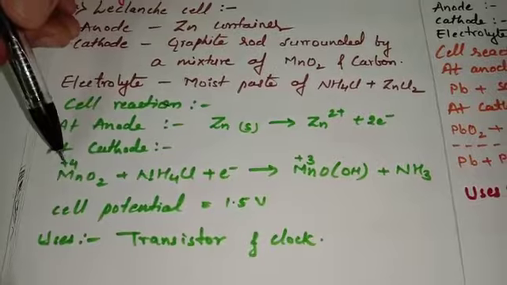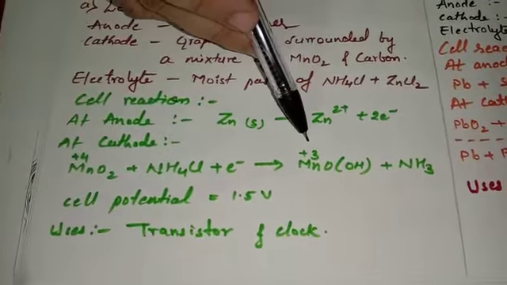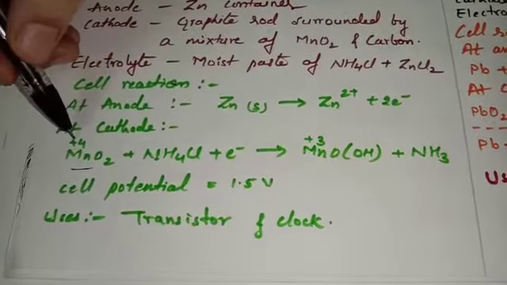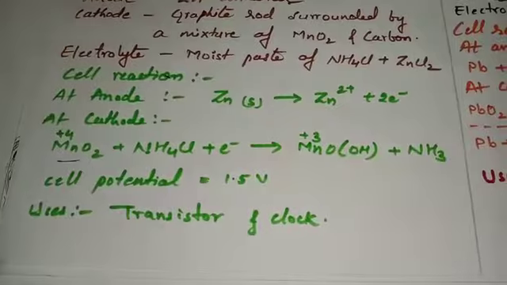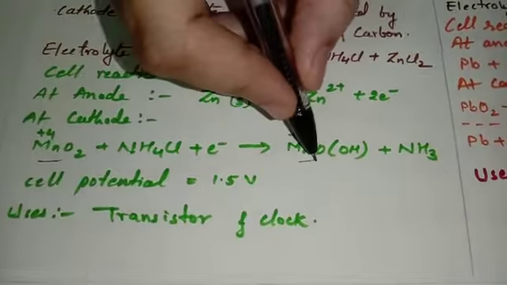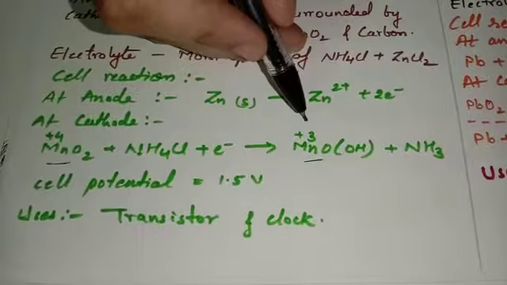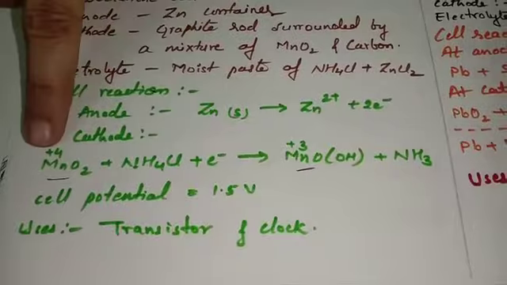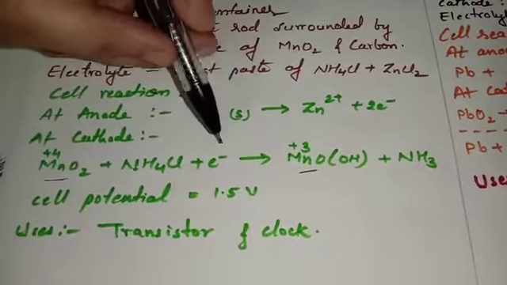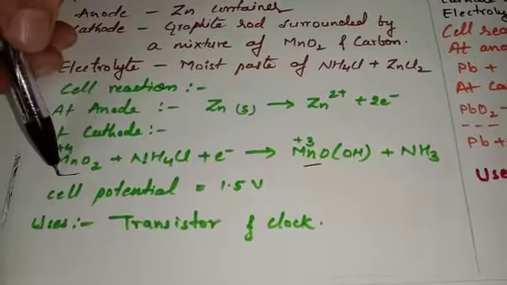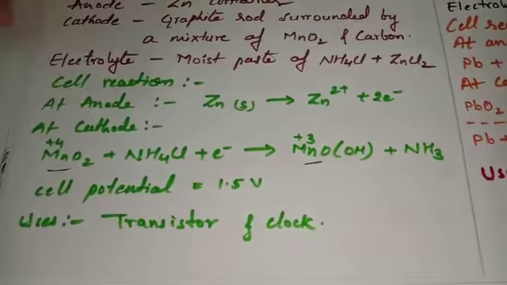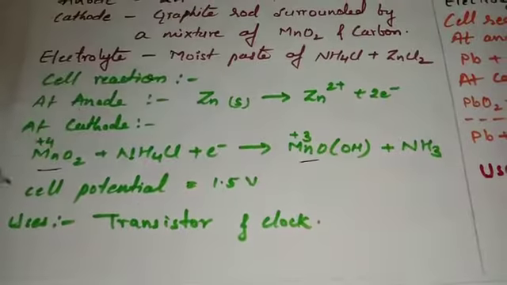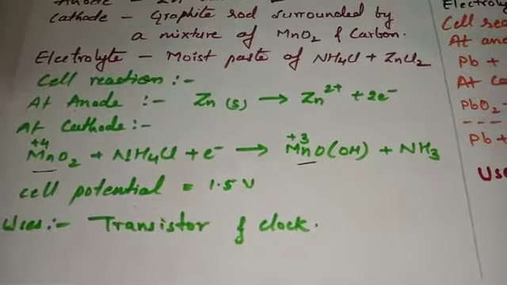You can see the oxidation state of manganese, that is +4, gets converted to +3. That means in the case of reactant, manganese has +4 oxidation state, but on the product side, the oxidation state of manganese is +3. That means 1 electron is gained. As 1 electron is gained, the process is known to be reduction, and reduction is carried out at cathode. The cell potential of this cell is 1.5 volt, and it is generally used in a transistor as well as clock. This type of battery you have seen in your day-to-day life.